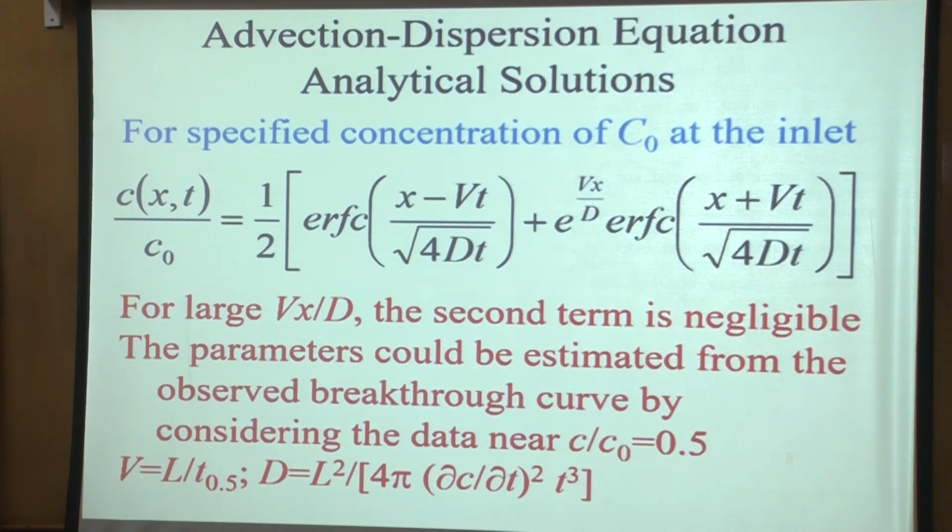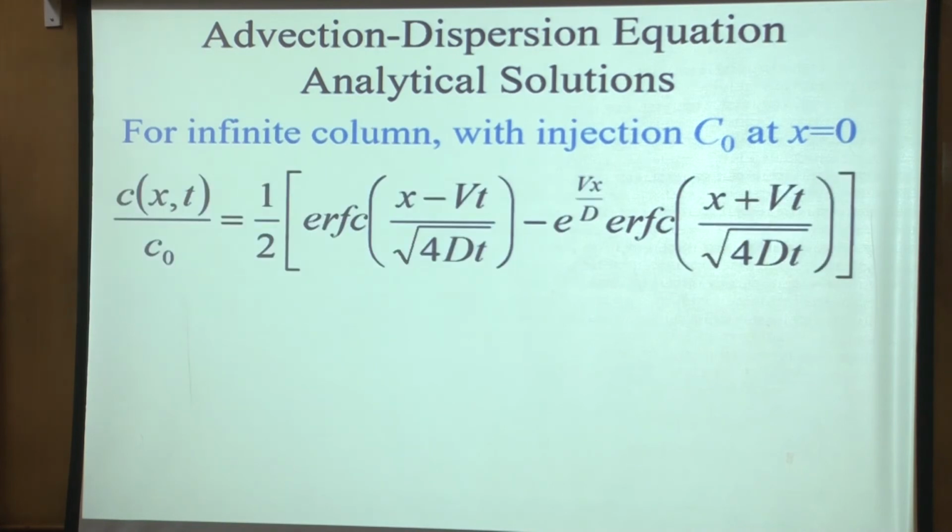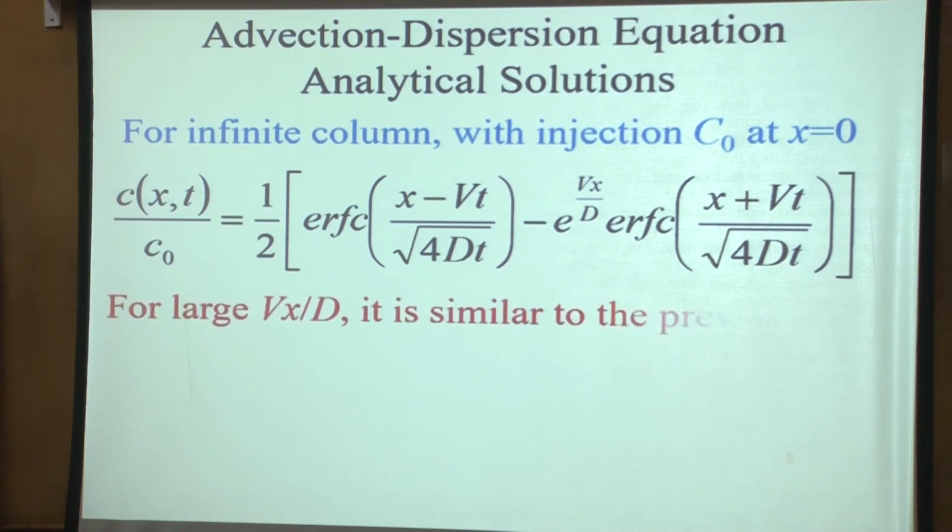So this is only with one kind of condition, a specified concentration at the inlet. What happens if, instead of a semi-infinite column, since we are doing this mathematically, we can do anything? So we assume that the column is infinite. We inject the solute at x equal to 0, and it goes both ways, of course, because advection is one way, but dispersion is in both directions. Then you will have this kind of solution, which is similar to the previous one.